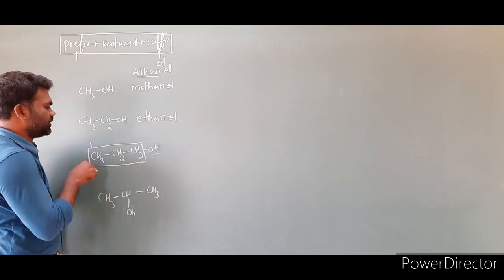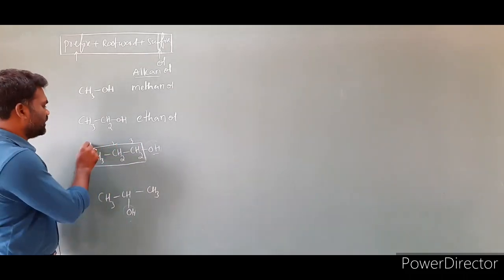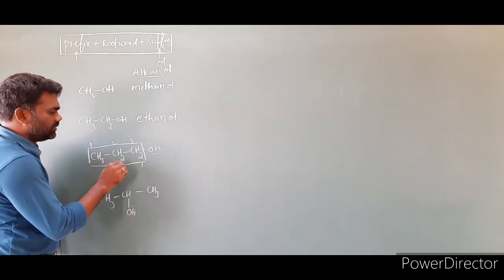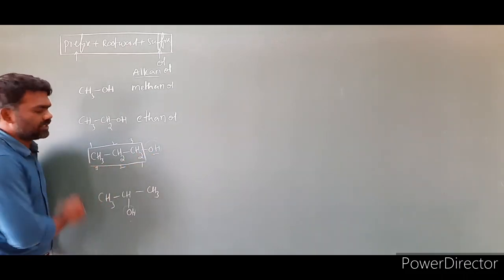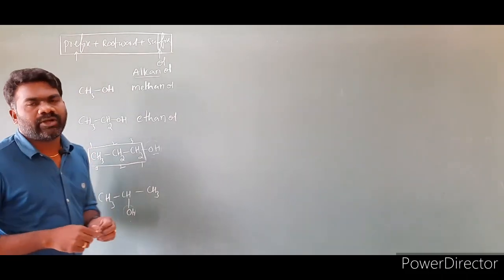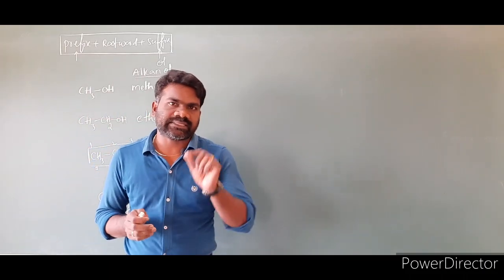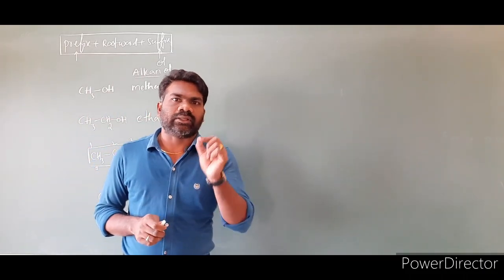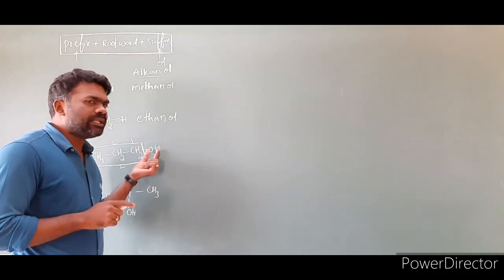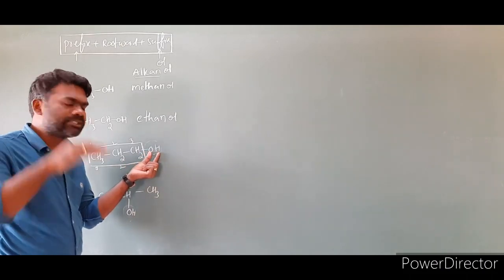I am giving numbering: first carbon, second carbon, this is third carbon. From here to here is a given number, and from this direction we have to give numbering: 1, this is 2, and this is 3. Now which direction is the numbering correct? The condition we have to follow is that we have to give numbering to the parent chain in such a way that the OH group always gets the lowest possible number. While giving numbering to the parent chain, the OH group always gets the lowest number.